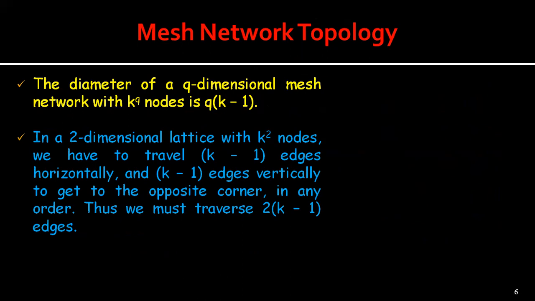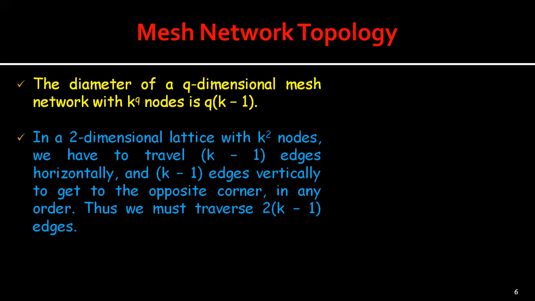And in general, one can delete the edges that connect the adjacent copies of the q minus 1 dimensional lattice in the middle of the q-dimensional lattice. Therefore, there are k to the power of q minus 1 such edges, as we can see.